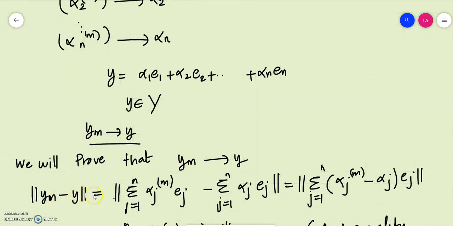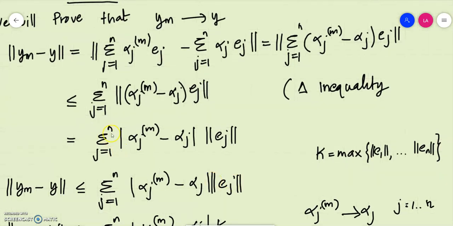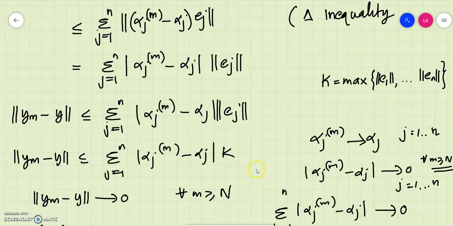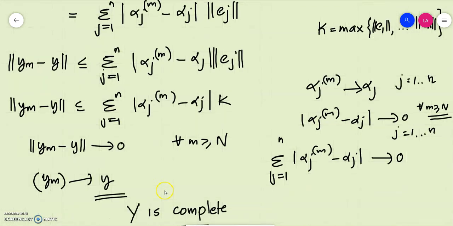For that, we take the norm of Ym minus y and use the triangle inequality. Then this sum is less than epsilon, because alpha j m converges to alpha j for every j. So we can easily understand that the norm of Ym minus y goes to 0, which means that Ym converges to y. So we took an arbitrary Cauchy sequence and found an element y, the limit of Ym, and y is an element in capital Y. So we can state that capital Y is